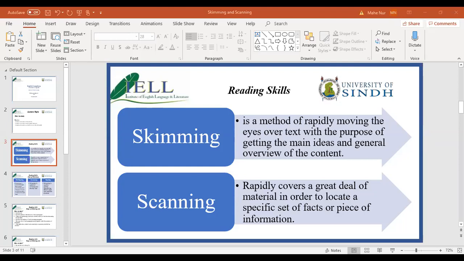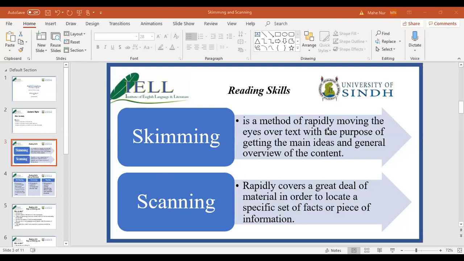Okay, perfect. Now we have two very important reading skills which are good for reading quickly. One is called skimming as shown in the PPT and the other is called scanning. What is skimming and scanning? Skimming is a method of rapidly moving the eye over the text with the purpose of getting the main idea and general overview of the content. Scanning, on the other hand, is rapidly covering a great deal of material in order to locate a specific set of facts or piece of information.